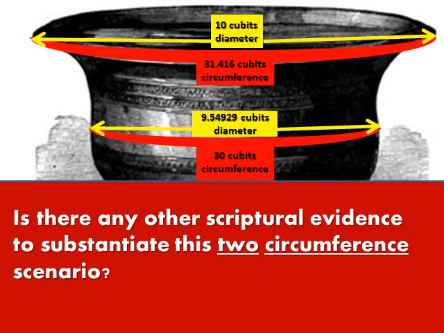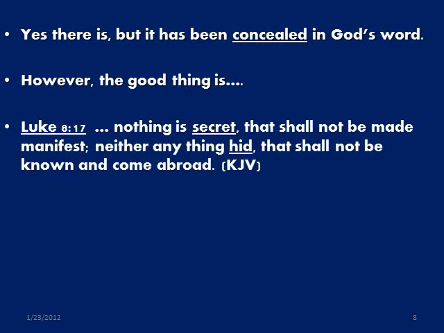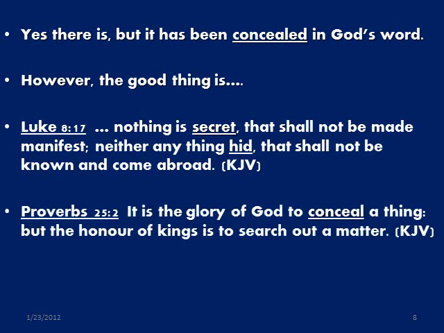Is there any other scriptural evidence to substantiate this 2 circumference scenario? Yes, there is, but it has been concealed in God's Word. However, the good thing is, as Yeshua Jesus said in Luke 8:17, "Nothing is secret that shall not be made manifest, neither anything hid that shall not be known and come abroad." And also in Proverbs 25:2, "It is the glory of God to conceal a thing, but the honor of kings is to search out a matter."